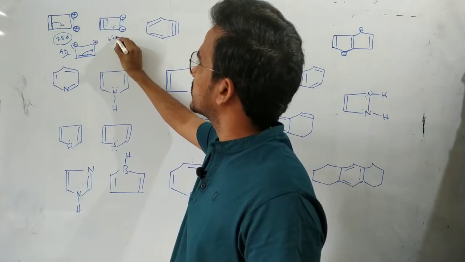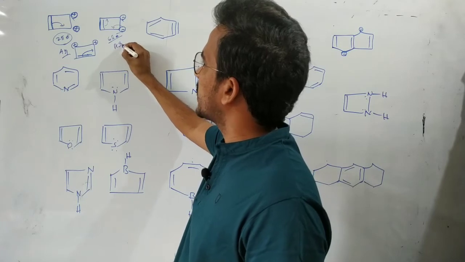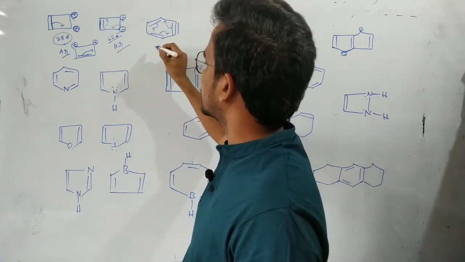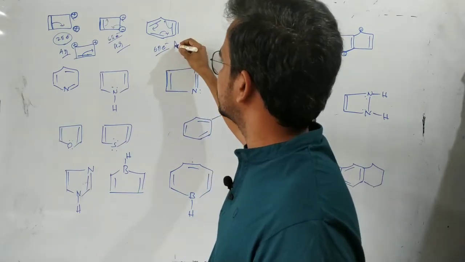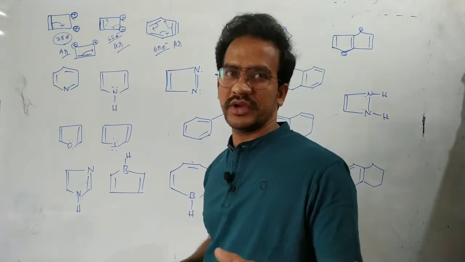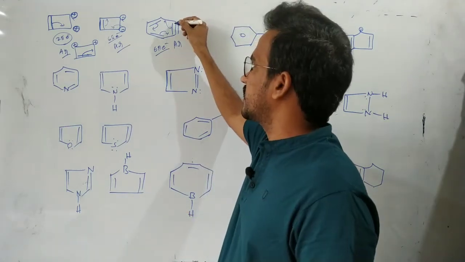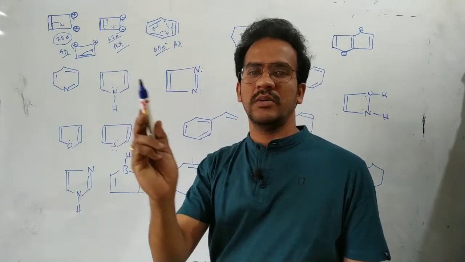Here 6 electrons are involved in conjugation, there is a continuous conjugation, so this one is also an aromatic compound. Of course, in benzene only 6 electrons are involved in conjugation, so here it is aromatic in nature. Of course, here 8 electrons are there, but this pi bond is not involved in conjugation, there is just a continuous conjugation with 6 pi electrons.